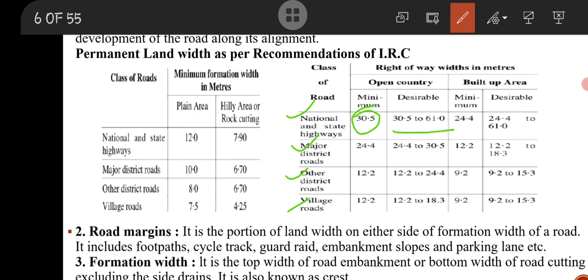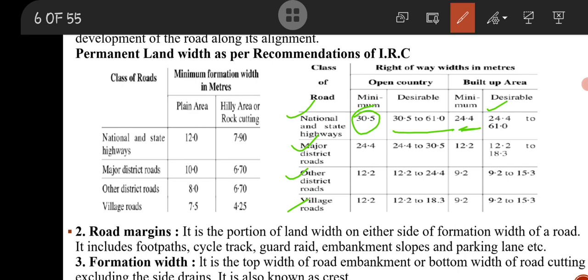And in built up area, where construction is already done on the side of the road, that is building or any developed area, the minimum required land is 24.4 meter and desirable land is 24.4 to 61 meter.